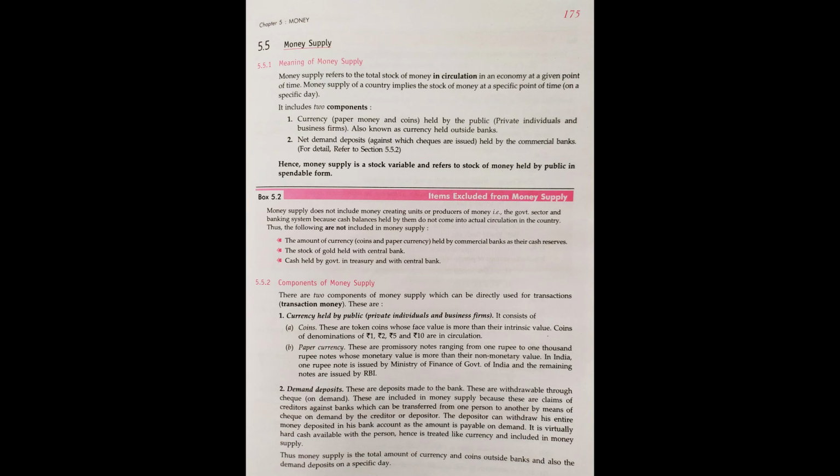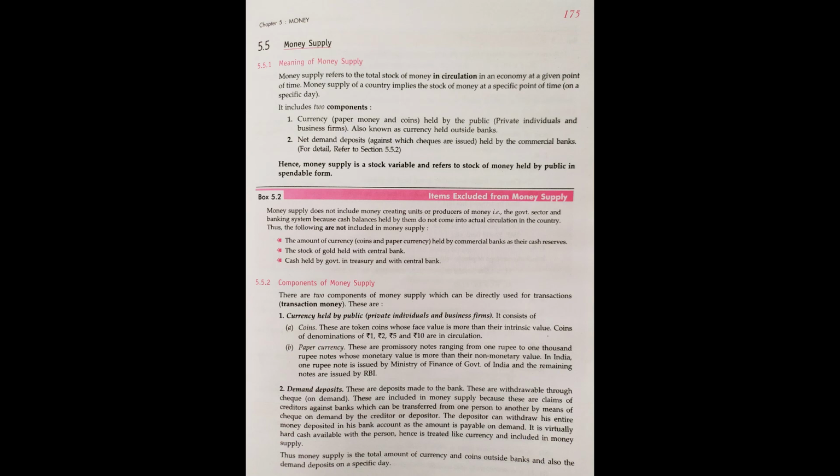The money supply includes two components. First one is, as we always discuss, currencies held by the public and the banks and other institutions, right? Currency means not only paper money. Currency means coins and paper money, right? So the total currency which is held by the public, also known as currency held outside banks, right?